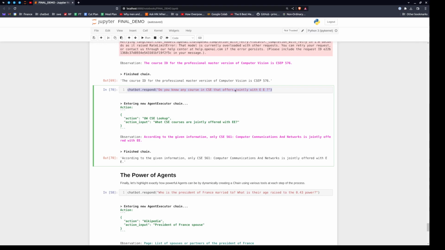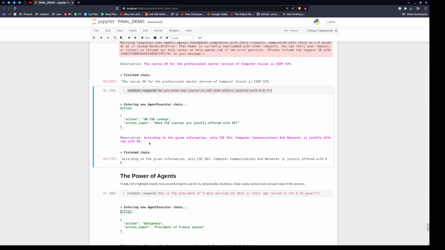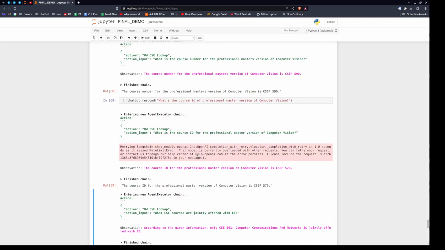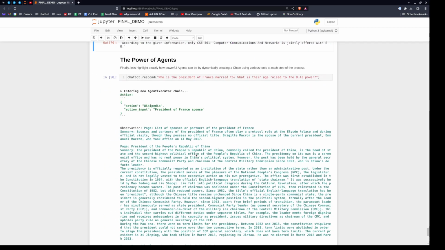Do you know any courses that jointly offer with EE? And it just says that there's this one. So obviously it's not right all the time, but damn, is the output nice. Nice and slow. And lastly, I just want to highlight how powerful agents are because they can do multiple things. So who is the president of France married to?